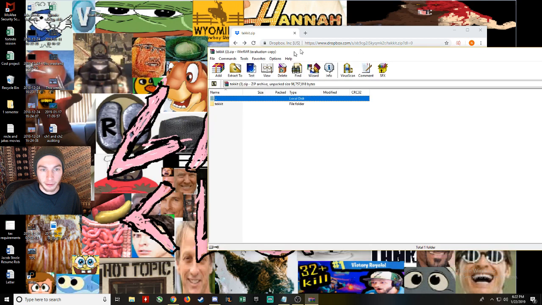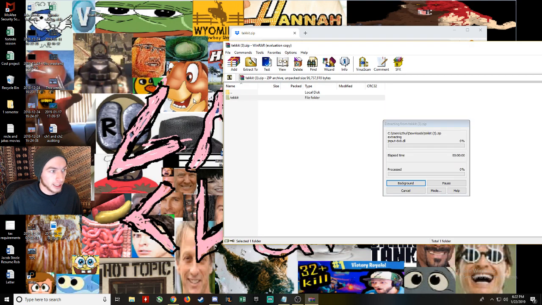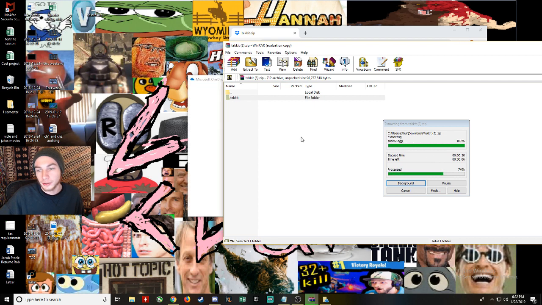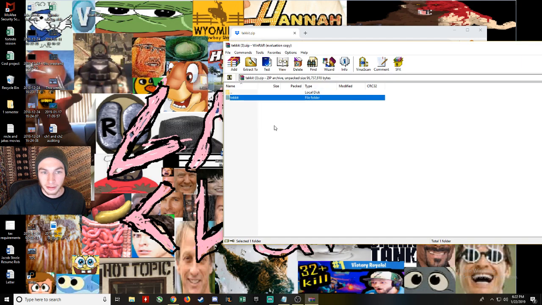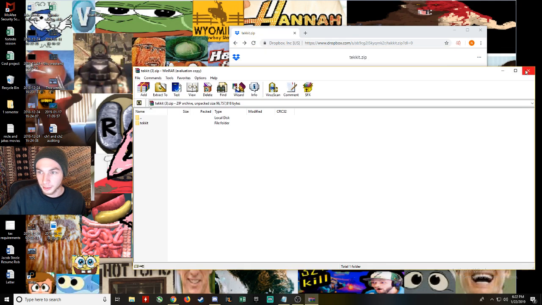So to extract it with WinRAR, just take your Tekkit folder. You're going to drag it to your desktop and it's going to extract your file. Come on. Extracting. Come on. You're doing it. Microsoft OneDrive. Alright, now let's bring it over to my desktop. OneDrive, not needed, obviously.